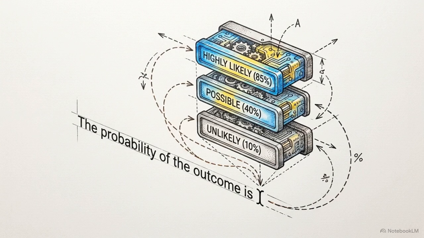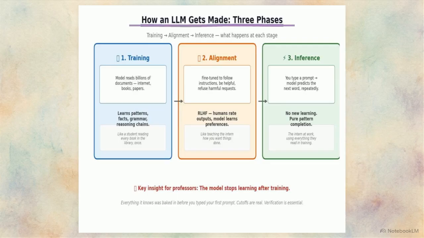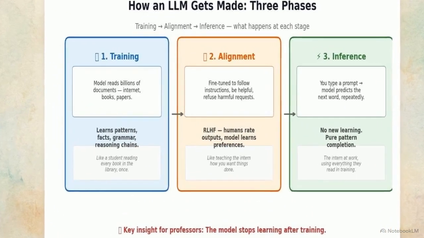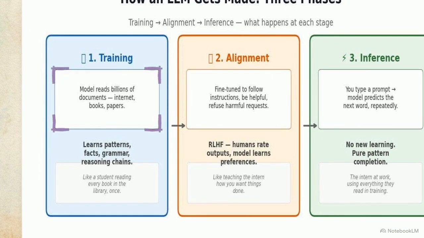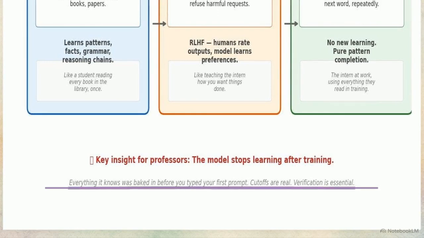Because the model constructs its answers via word-by-word probabilities rather than factual retrieval, using it as a lookup table leads to inevitable errors. Transforming raw internet text into a conversational chat interface involves 3 distinct manufacturing phases. In Phase 1, pre-training, the model ingests trillions of words. It acts like a student reading every book in a library exactly once, learning the grammar and statistical relationships between concepts, but without a grounding in what is actually true. This creates a hard limit. The model's knowledge is entirely frozen at its training cutoff date. It has no way to learn new information or adjust its worldview once this phase ends.